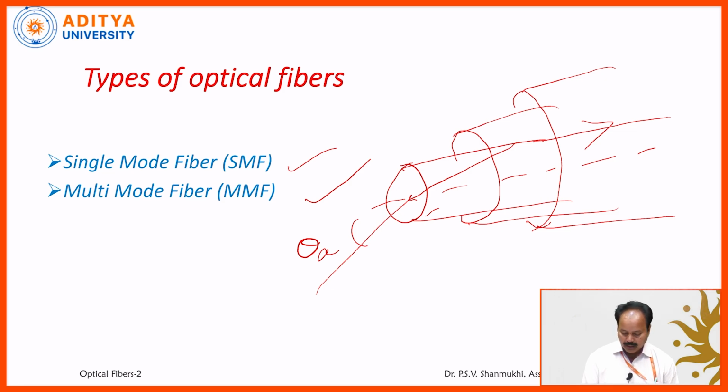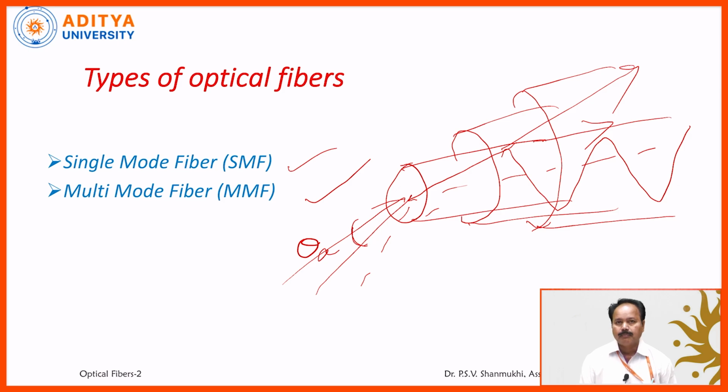If the light ray makes an angle less than the acceptance angle, the light ray undergoes total internal reflection. If the light ray makes an angle more than this, it escapes from the cable. That means the essential condition is that the incident angle should be less than or equal to the acceptance angle, so that it undergoes total internal reflection and propagates through the cable.